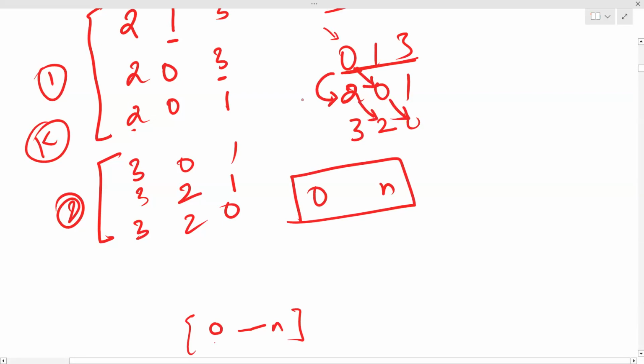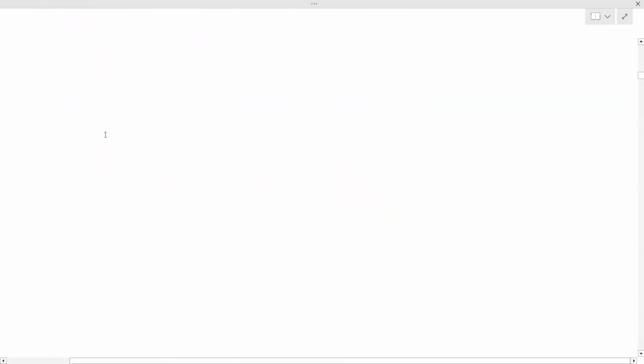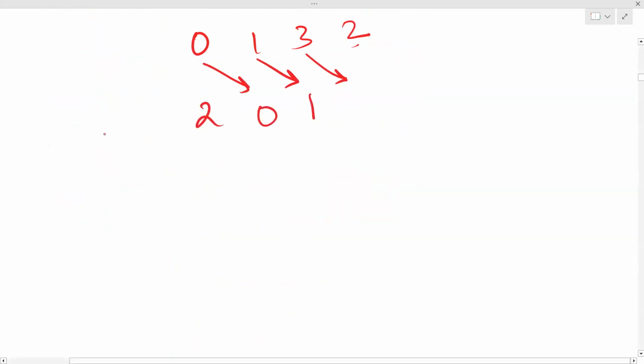But how to actually connect this completely? Let's also include one more element. You are given n elements, 0, 1, 3. Let's add one more element, which is the mex of these 0, 1, 3, which is 2. After each operation, the elements shift, and this 2 will come to the first place: 2, 0, 1, 3. So this is the first operation.